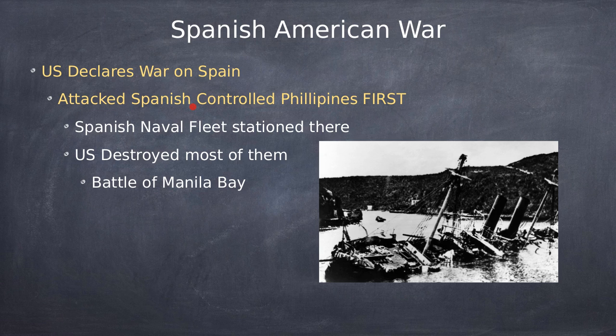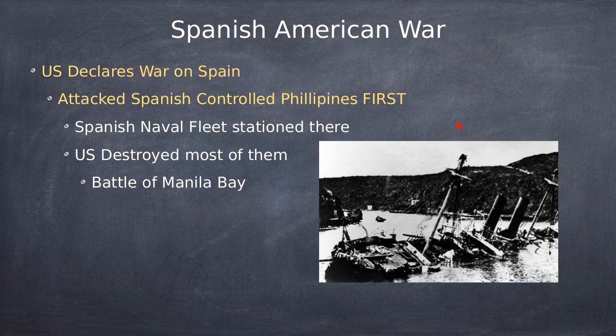Now, they didn't go to Cuba at first. So once we declared war on Spain, we decided that we were going to attack the Spanish-controlled Philippines first. And you might be thinking, why wouldn't we just get the Cubans free? Well, we needed to destroy Spain's naval fleet. Okay, so we wanted to make sure that we had command of the oceans. So to do so, we went to the Philippines and destroyed their entire Spanish naval fleet. And that was called the Battle of Manila Bay, which wasn't really a battle, okay? It was pretty much the United States taking their ships in and just destroying the Spanish naval fleet.